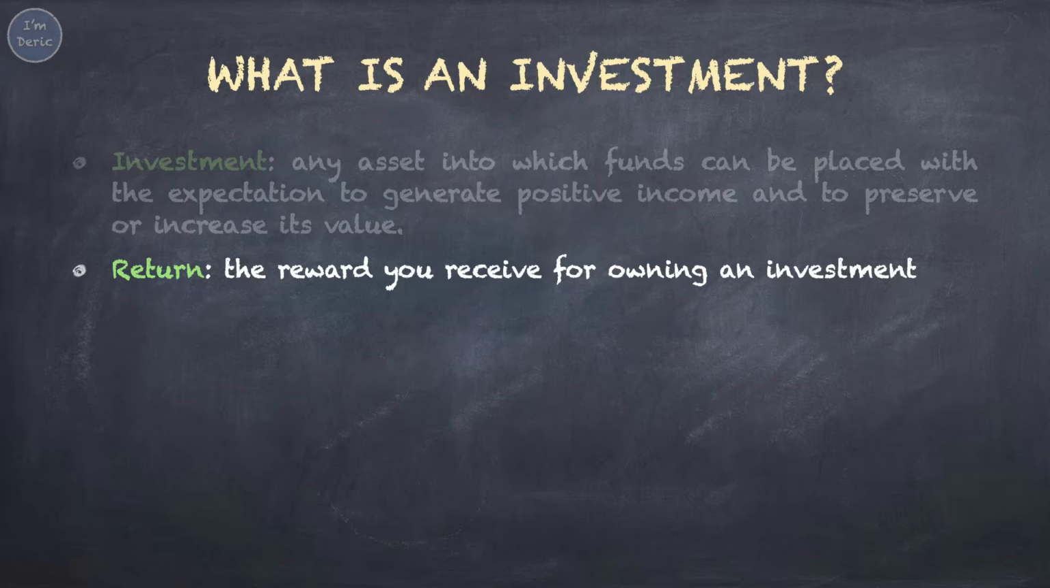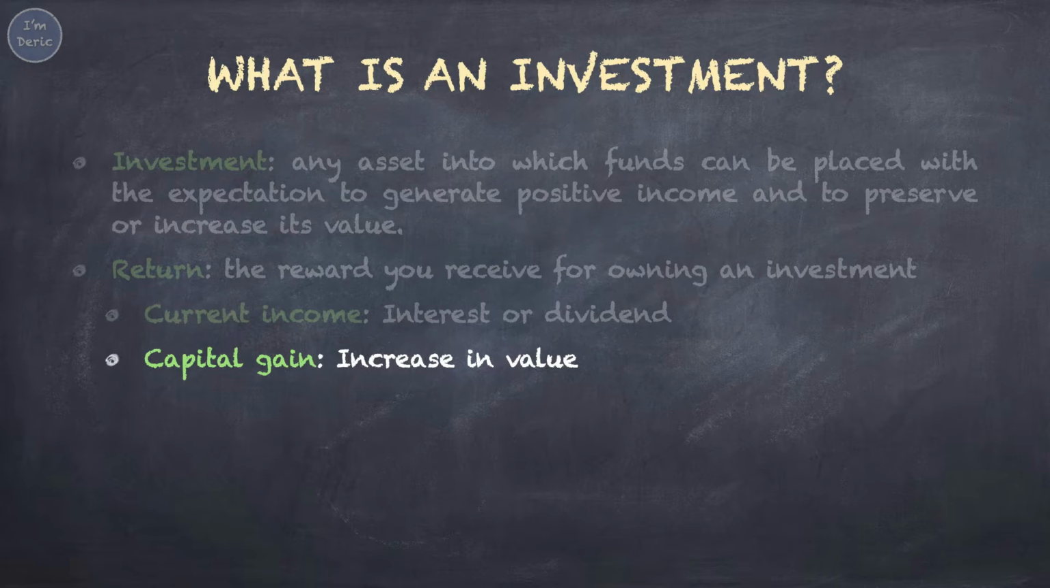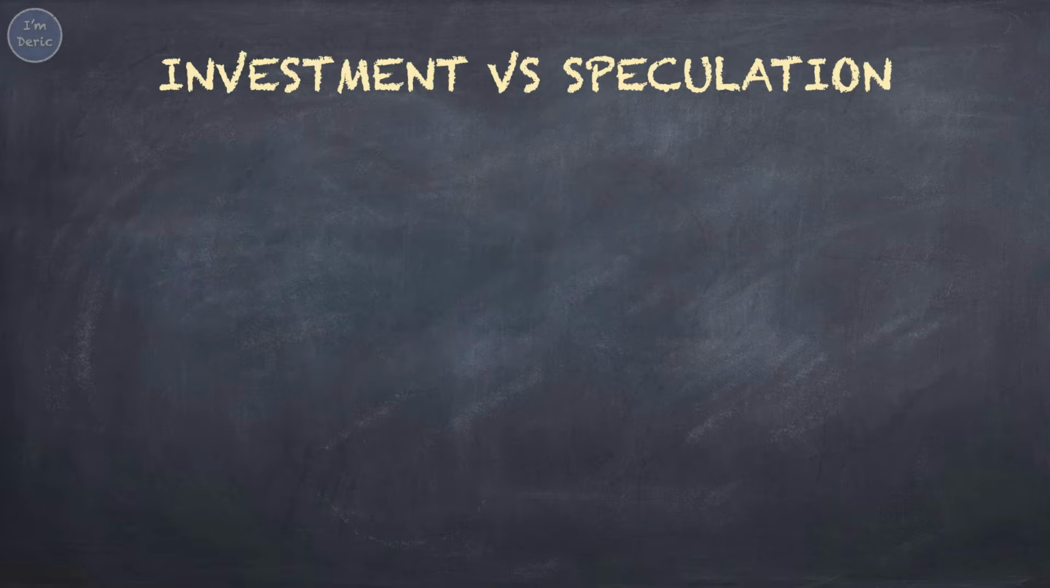Return is the reward you receive for owning an investment, and it usually comes in two basic forms. First, current income, for example, interest or dividend. Money invested in a savings account provides income in the form of periodic interest payments. A common stock or ordinary share also provides current income in the form of dividend. Second, capital gain. Investors often buy shares because they expect their price to rise. So buying common stocks offers both current income and the chance of an increased value, which is what we call capital gain.